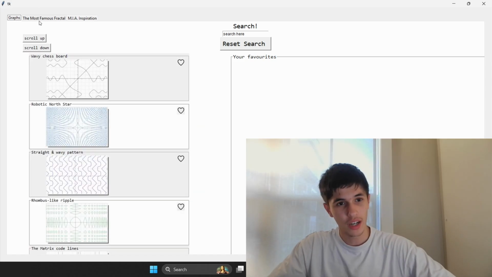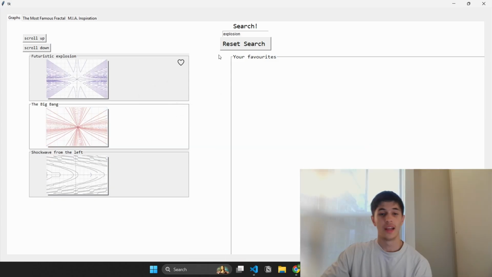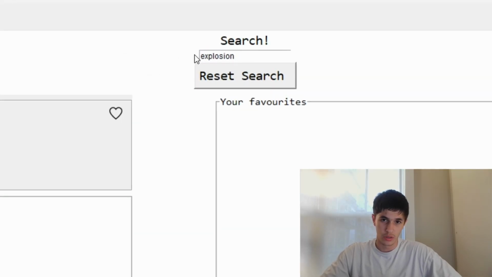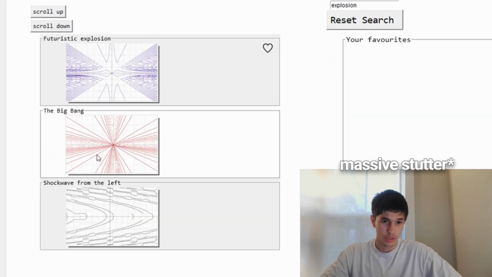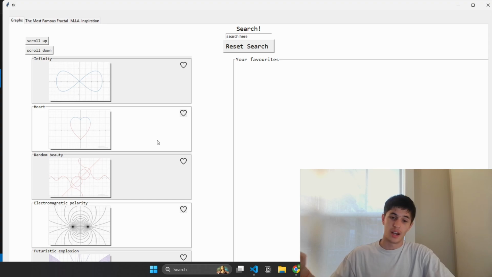So I collected as many graphs as I could, and there's maybe 56 graphs in here, or 78, I'm not sure, whatever. And the thing is, I was also intending to add an AI search feature. As you can see over here, I just looked up explosion and it gives me some pictures like explosion, big bang, shockwave, these kind of things. And so the day before the exhibition of the app, I had barely anything done.